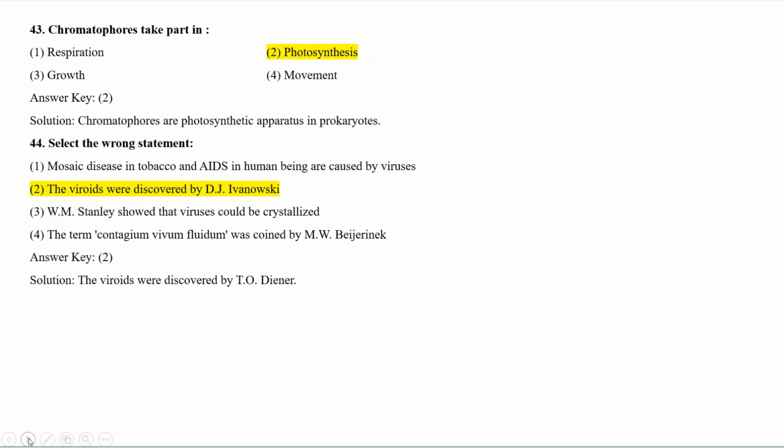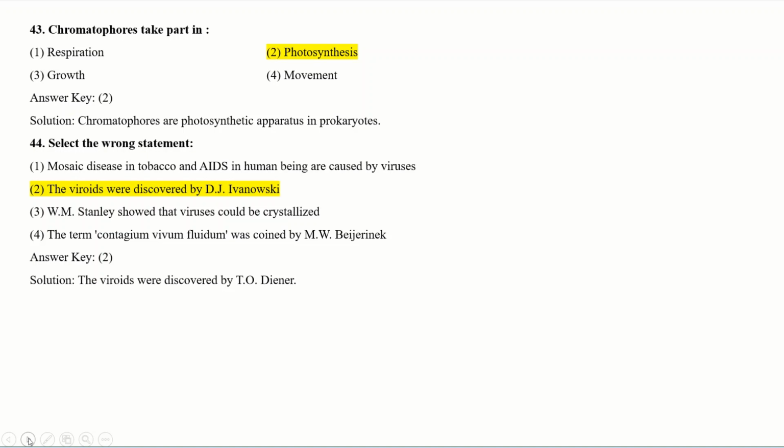Then first option, mosaic disease in tobacco and AIDS in human being are caused by viruses. The viroids were discovered by Ivanovsky. Stanley showed that viruses could be crystallized, and the term contagium vivum fluidum was coined by Beijerinck. Think about the options.